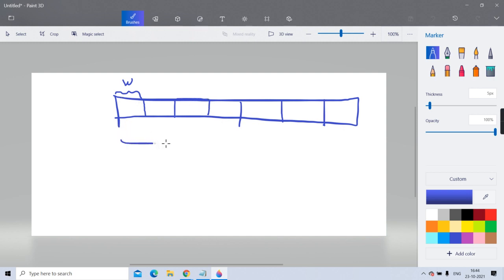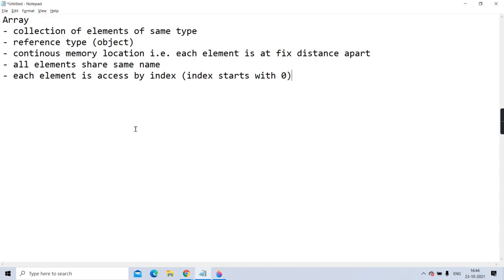And then they all share a common name, and you identify each value by the index. I hope it is clear.